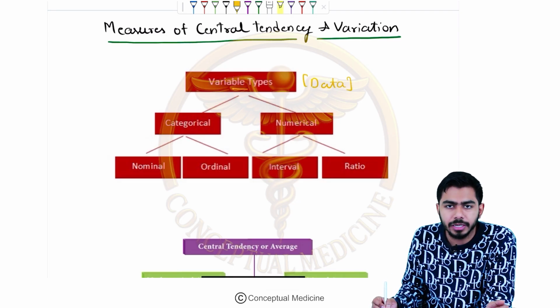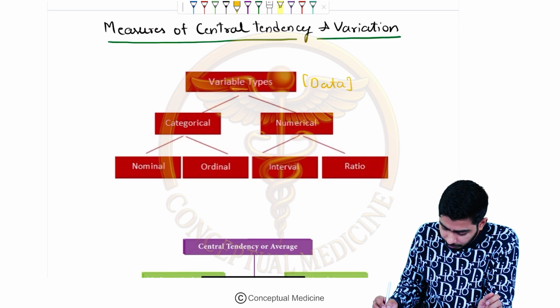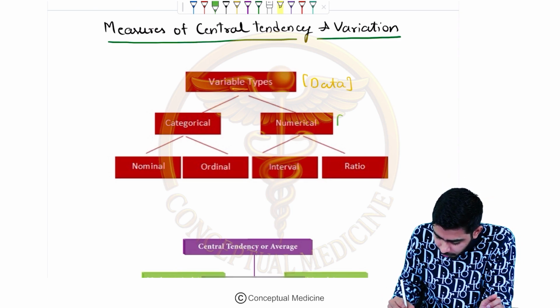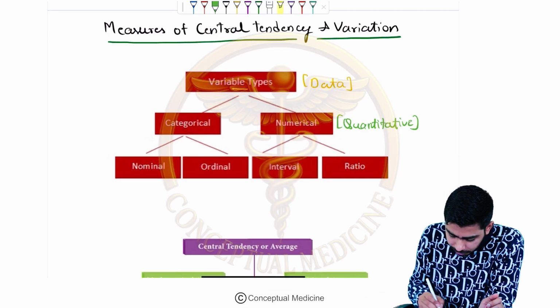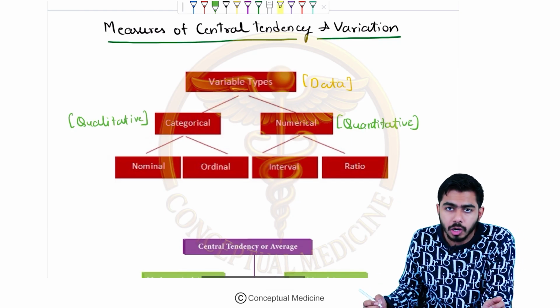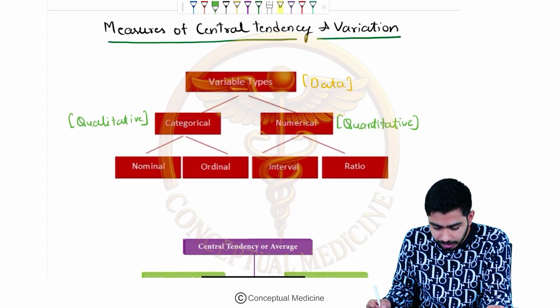It can be categorized into two parts over here. I told you qualitative and quantitative, right? Numerical is nothing but the quantitative type, and categorical is nothing but the qualitative data. I told you qualitative can be countable, quantitative can be measurable. We also talked about the examples.